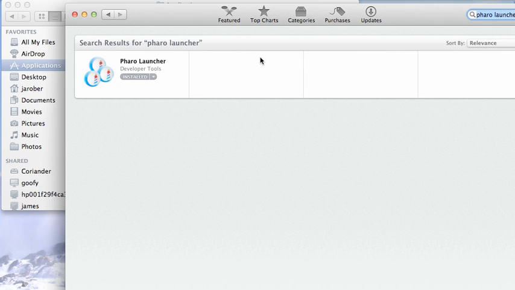This morning I wanted to go through an interesting little project, the Pharo Launcher. It's available for Mac, and you have to be online. I found that out when I was still on Snow Leopard. I tried to install it and it failed. So if you're online, you can install this from the App Store.